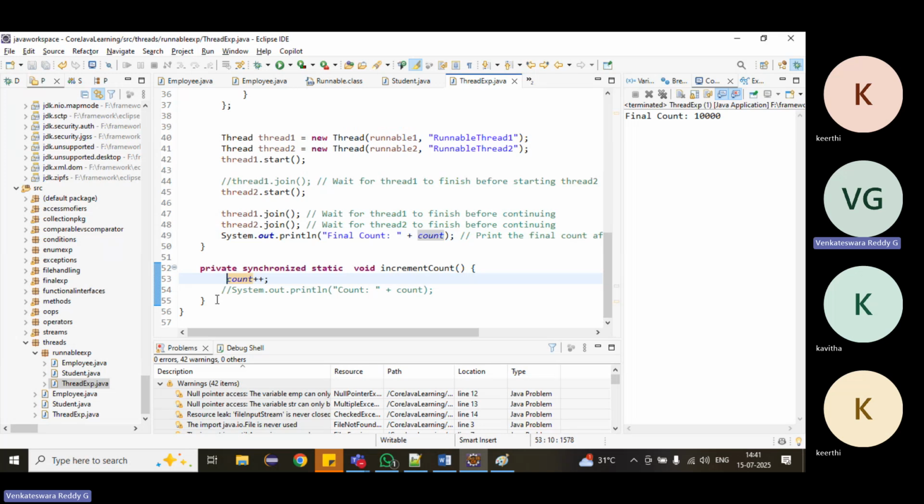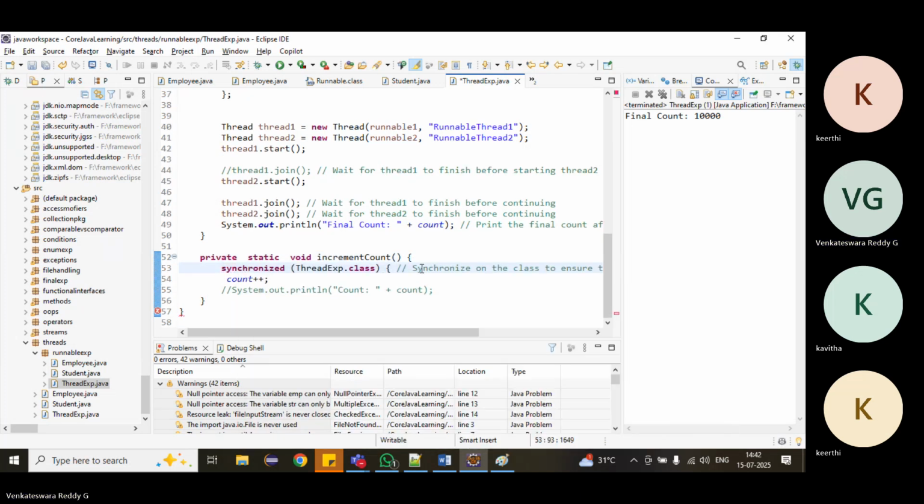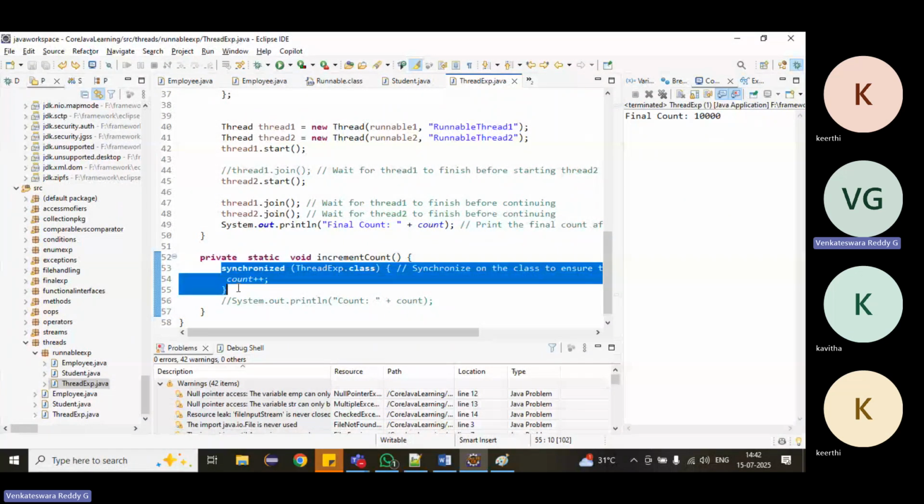Right, we can have synchronized methods. We can also have the concept of synchronized blocks. Right, we can also have synchronized blocks. I can make this code a synchronized block like this. We can make it either this way also, but in a static block, we cannot use this, we cannot use thread dot class, so we use the class instead. So we can make it synchronized like this also.